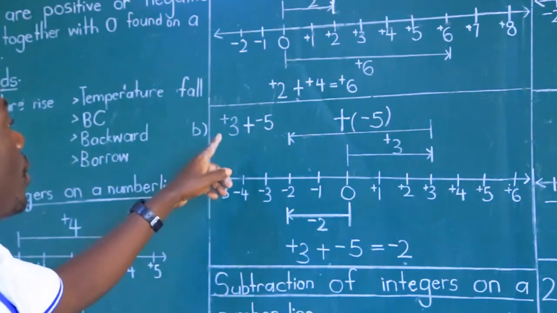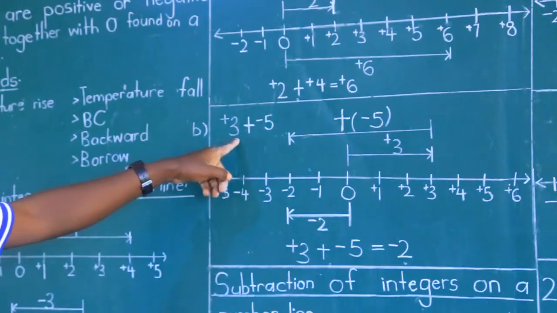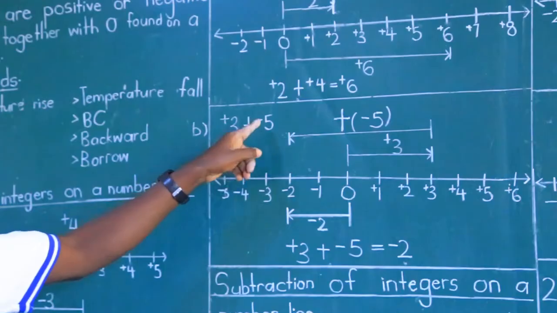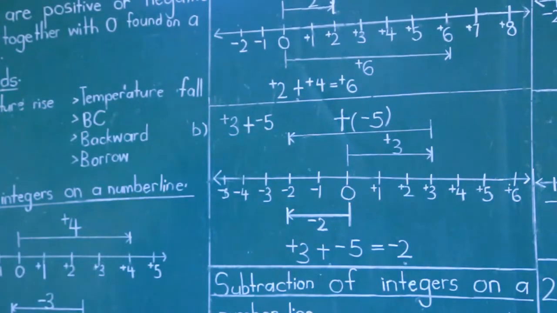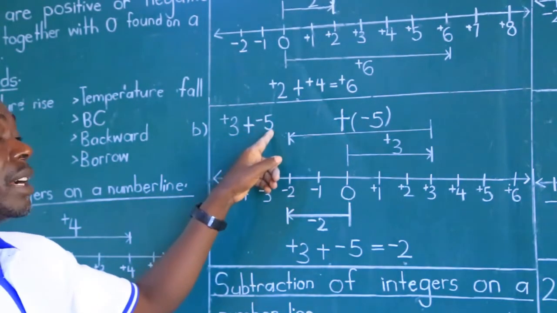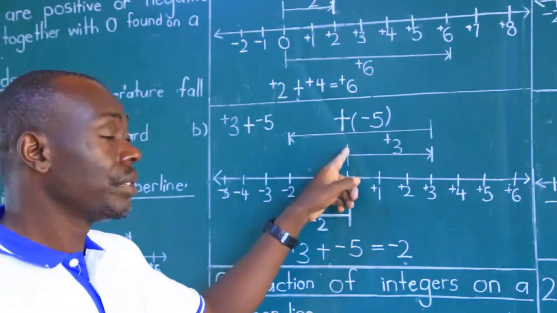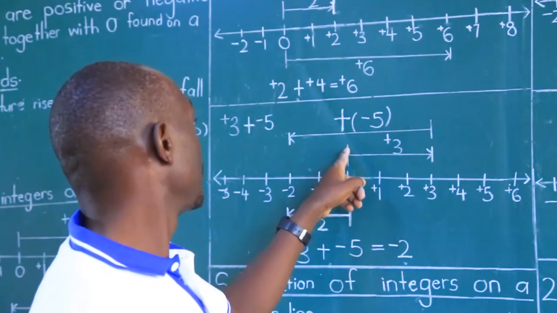Like I said before, positive 3 means make 3 steps forward, plus means don't turn, and the negative 5 means make 5 steps backwards. And now you start at 0 and then wait for the instructions.